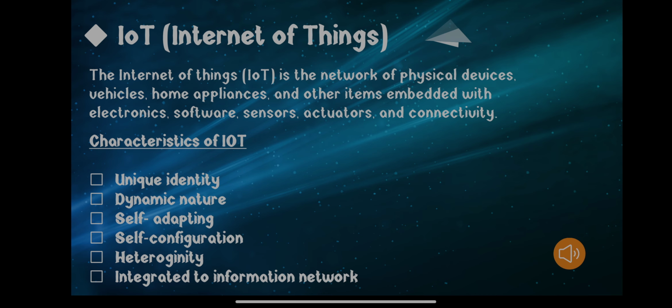The next characteristic is dynamic nature. Now see, IoT devices are continuously in a dynamic nature. They are never static, or we can say they are never stable. There are always continuous changes occurring in them. At some time they are in a sleep mode.